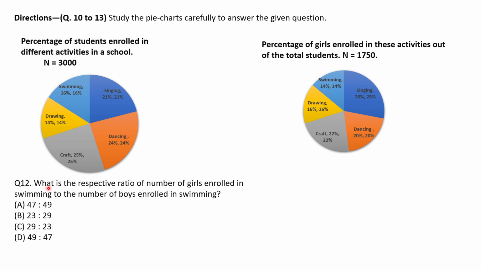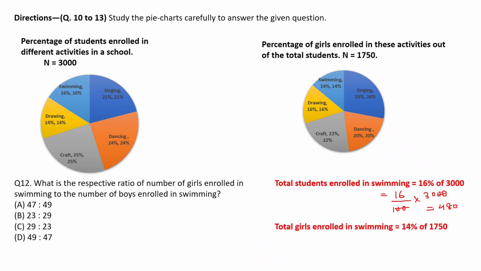Now in question number 12, you have to find the respective ratio of the number of girls enrolled in swimming to the number of boys enrolled in swimming. So first we will find the number of students enrolled in swimming, which is 16% of 3000. So it will be 16 by 100 into 3000. So you will get 480. Next, total girls enrolled in swimming is 14 by 100 into 1750. Next, 2 5s are 10, 2 7s are 14. Here 5 times 35. So 7 into 35 is 245.